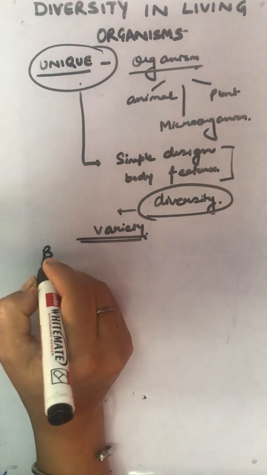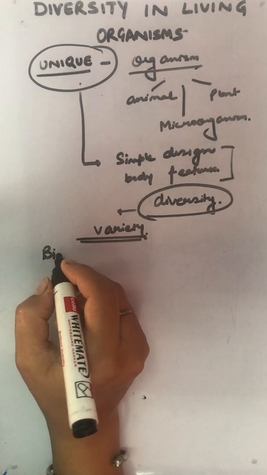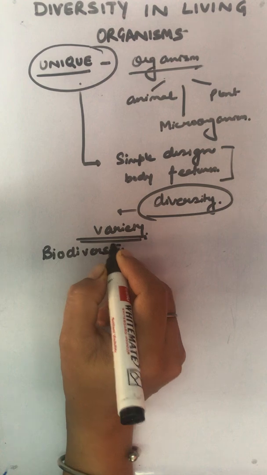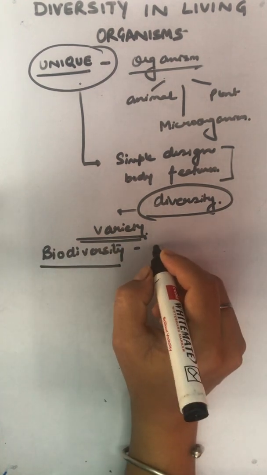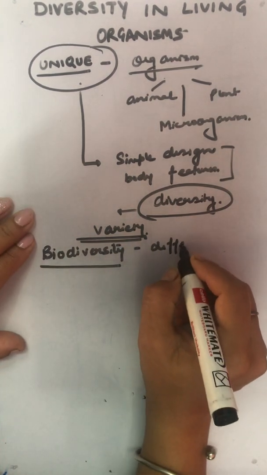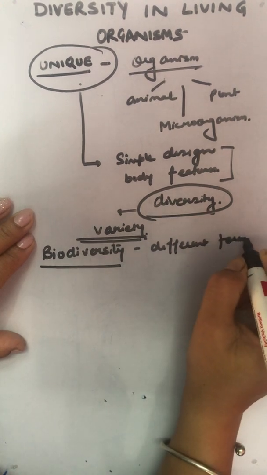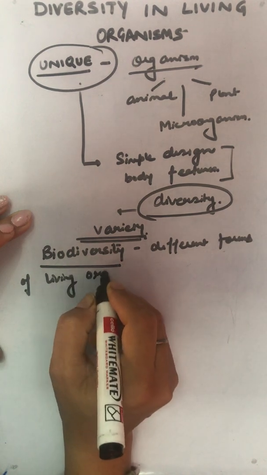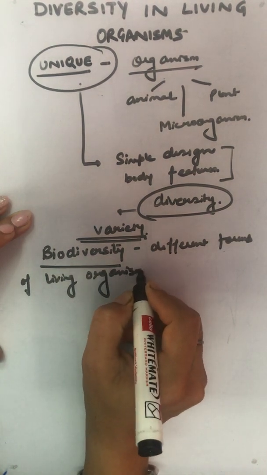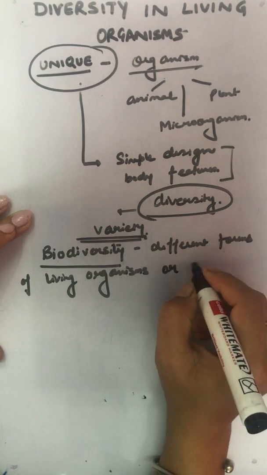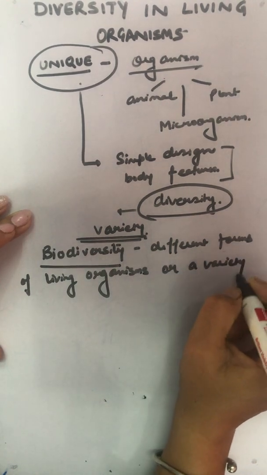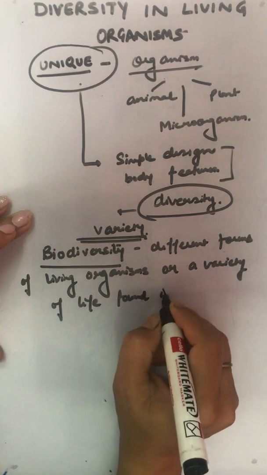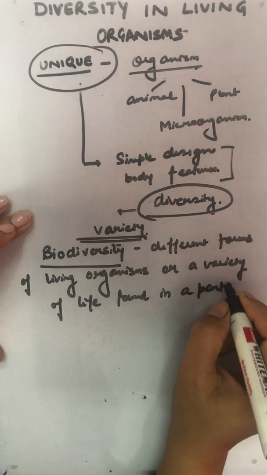Thus, the first one which comes here as a definition is biodiversity. Biodiversity means the different forms of living organisms or a variety of life found in a particular region.